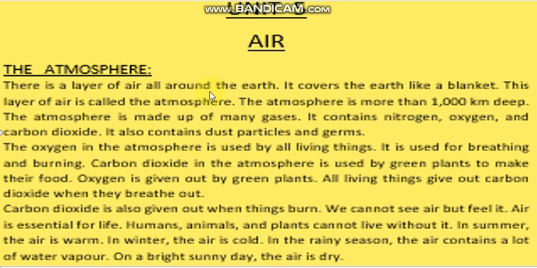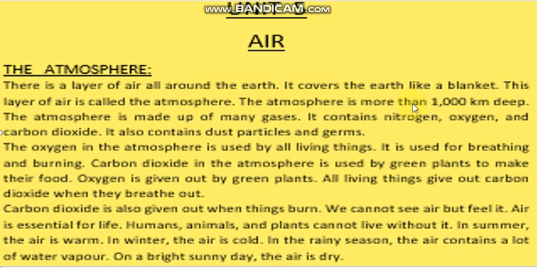Now first topic is atmosphere. And what is atmosphere? As we know that there is air all around us, and this air is made up of many gases. This layer of air covers the earth like a blanket, and this layer is called atmosphere.